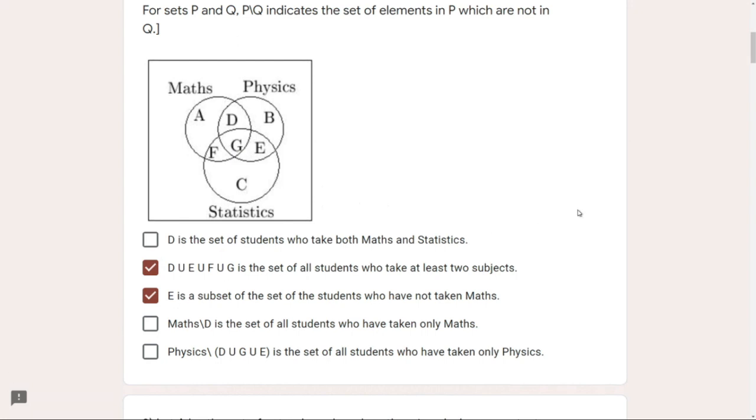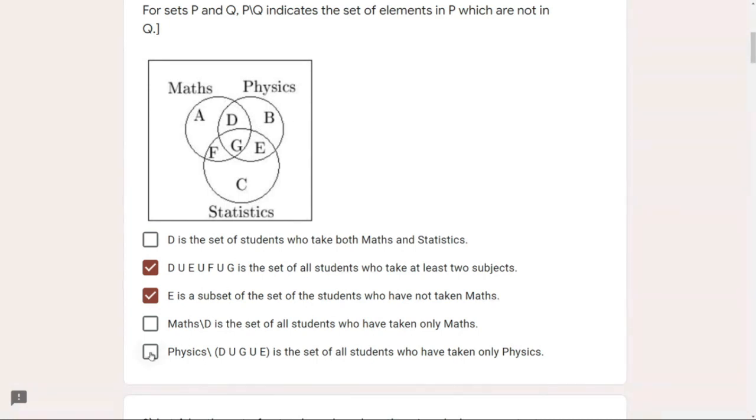And finally, the last option is physics \ (D union G union E). So first of all, we will solve the brackets. That means we will take the union of D, G, and E. The union of these sets is the set which has those students who have taken maths and physics, all the subjects, or physics and statistics only. So if we subtract this set from physics, that means if we eliminate all the elements which occur in D union G union E from physics, then we will get the students who have taken only physics. This is what the option says.